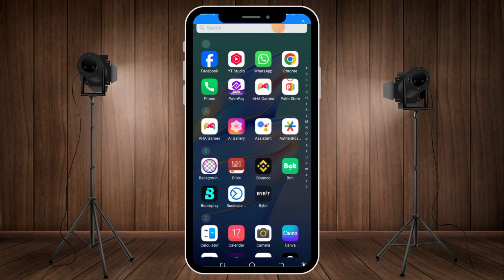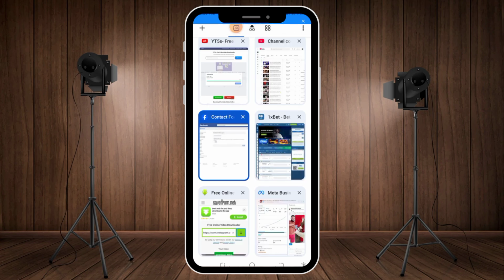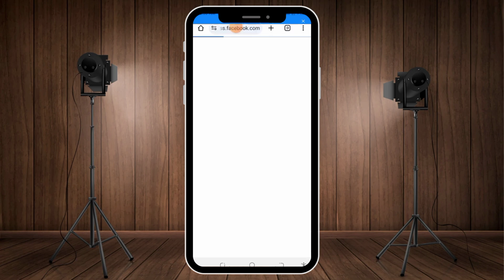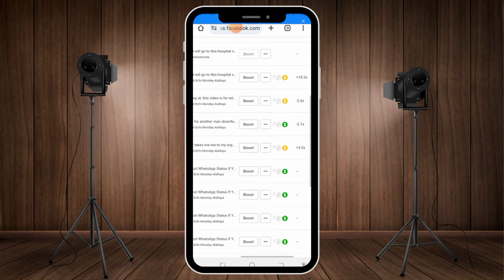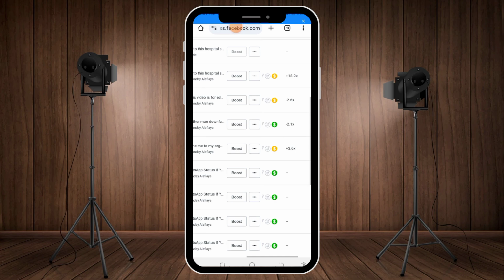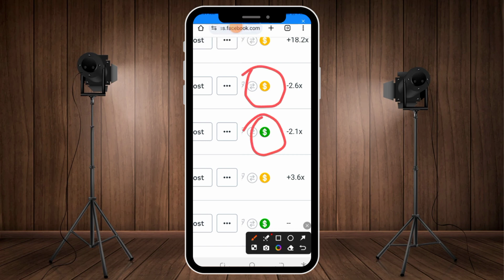Now, the third thing that I want to explain to you is something I want to show you here, and please pay attention to what I'm about to show you in this video. It's actually loading. I want to use this to explain something very clearly for you. Please allow it to load. Now, if you take a look at this, you see that I have yellow and I have green.